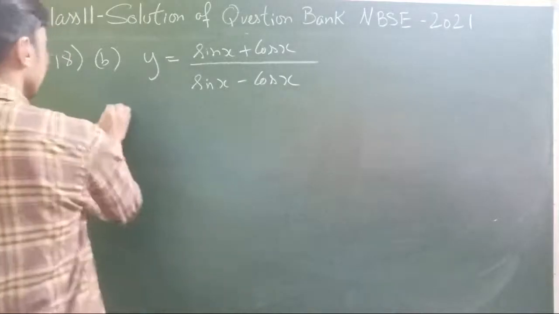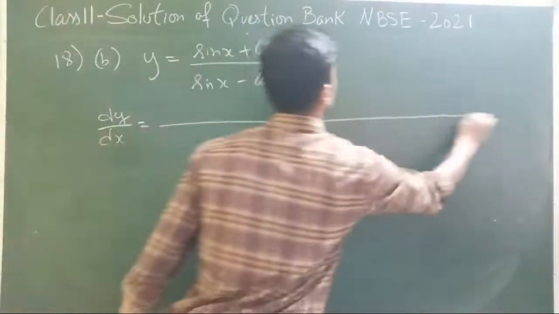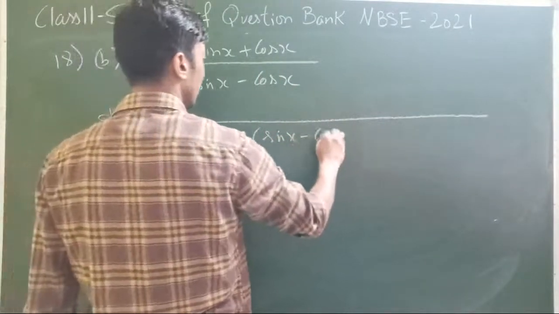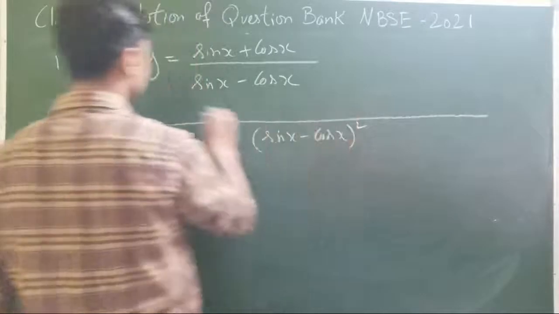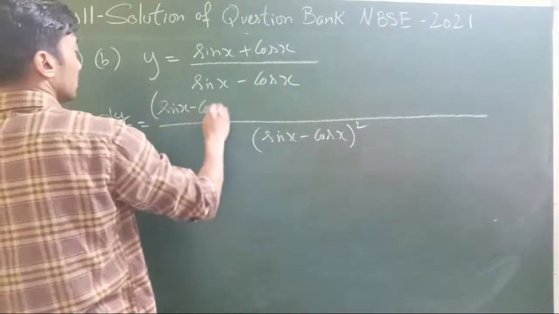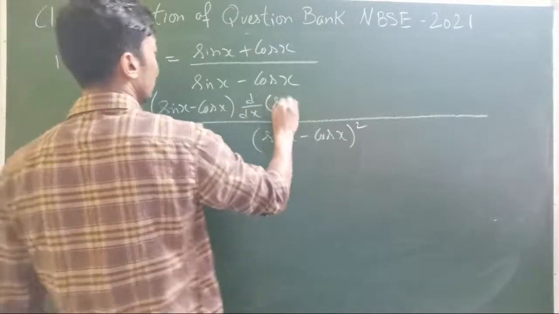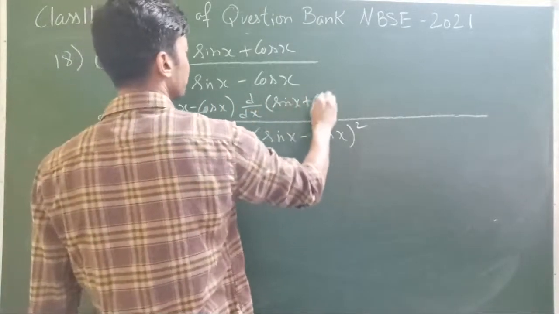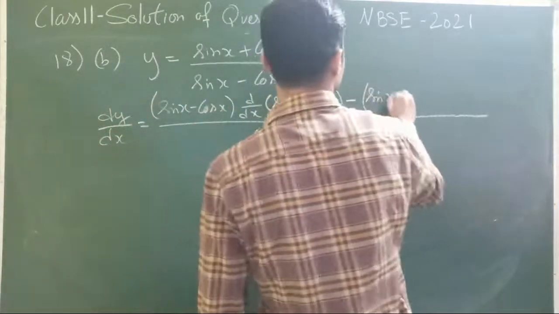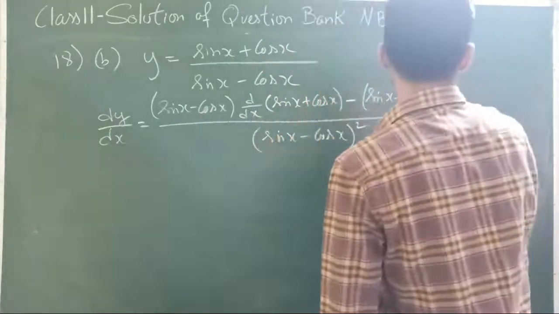Again, differentiating both sides with respect to x, quotient rule: square of the denominator, derivative of the numerator minus numerator, derivative of the denominator.